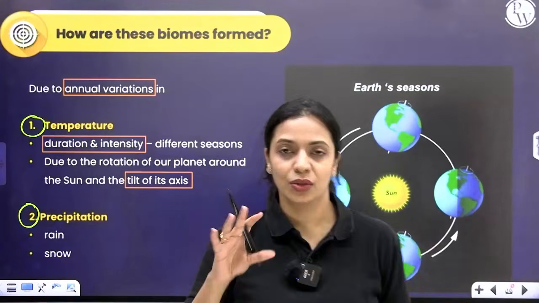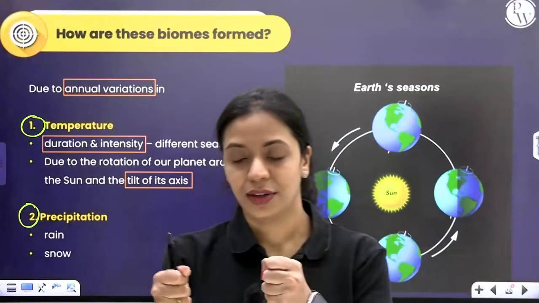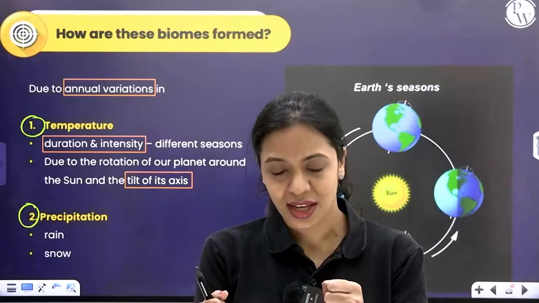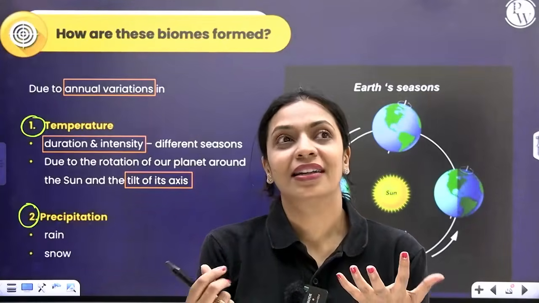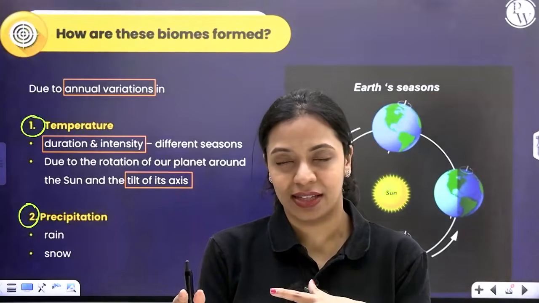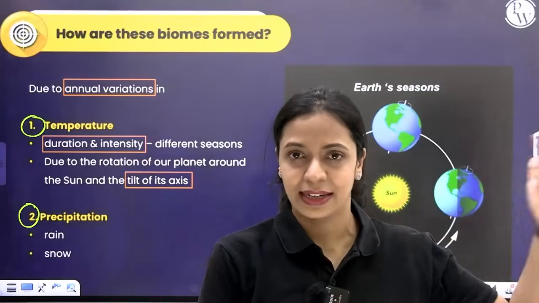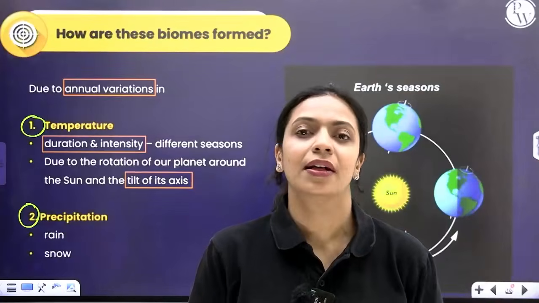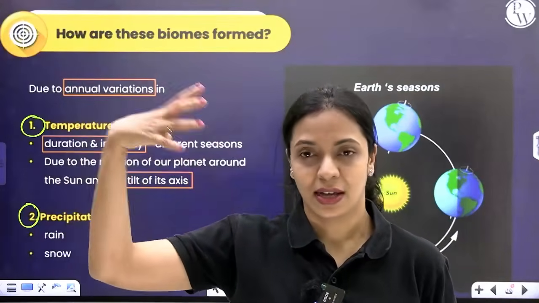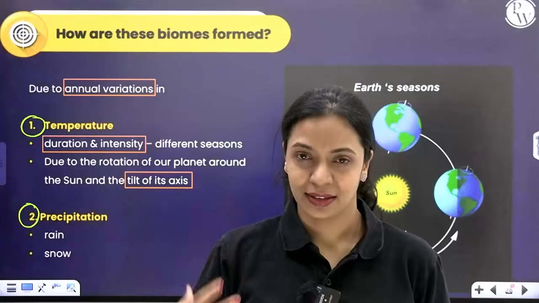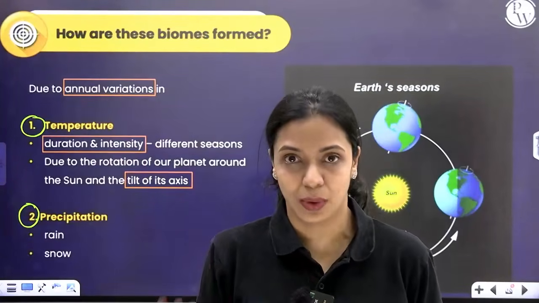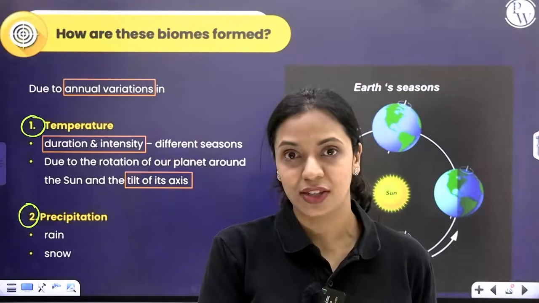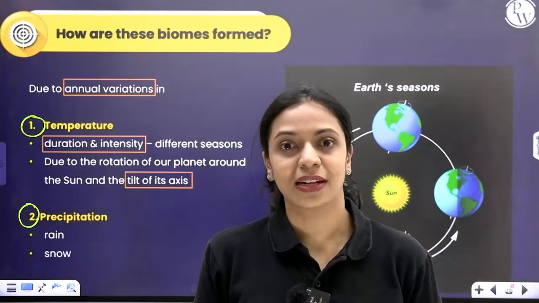Now, the moment you think about sun and Earth rotating around the sun, one very, very obvious effect that you can notice is with respect to how the light changes. Okay, during the day it's bright, and towards evening, late evening and night it becomes darker and darker, and at night it's like there is no sun, it's very dark. You must understand that from sun we get light, and sun is also source of heat for our planet, right? Think about how the temperature varies throughout the day. It's not constant.